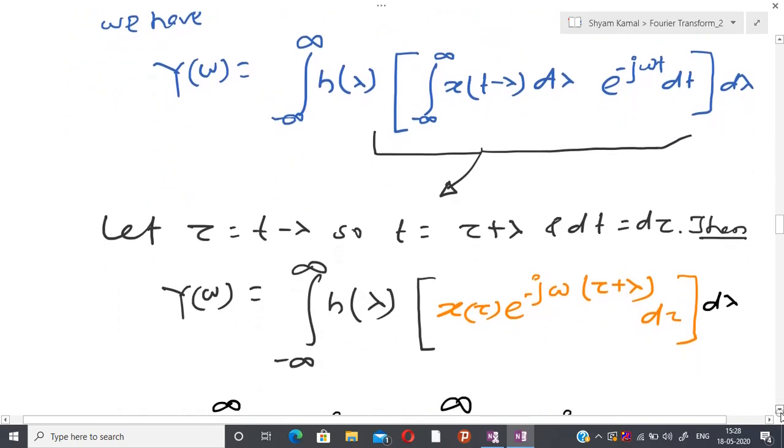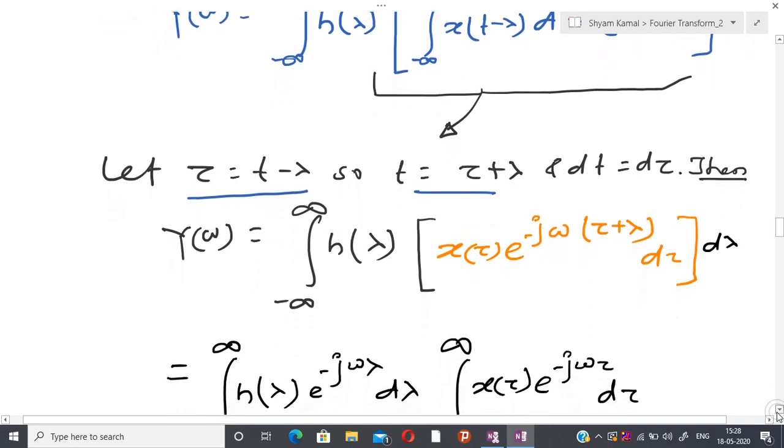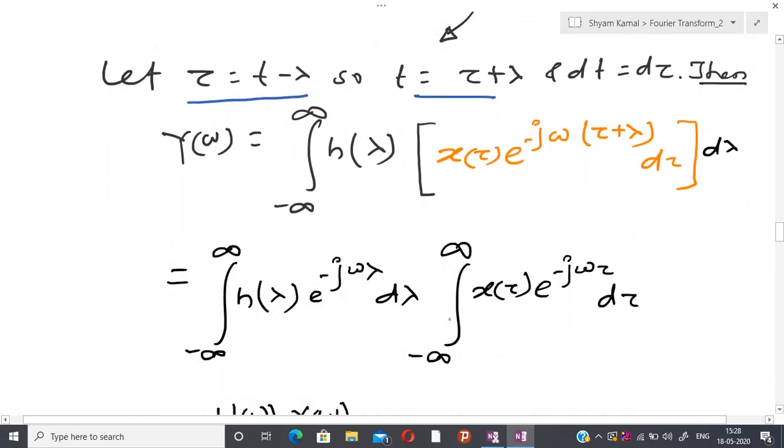Here I have just rearranged the integral and substituted, and it is possible to show that finally this integral can be represented by the product of these two integrals.